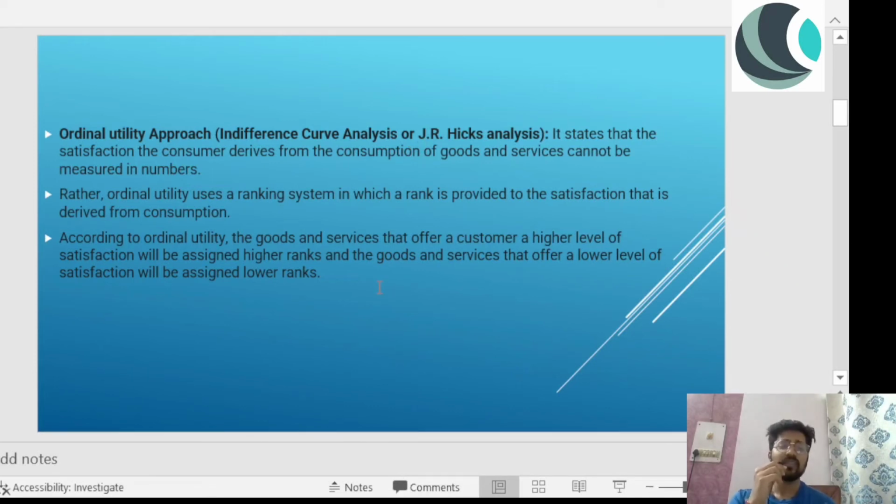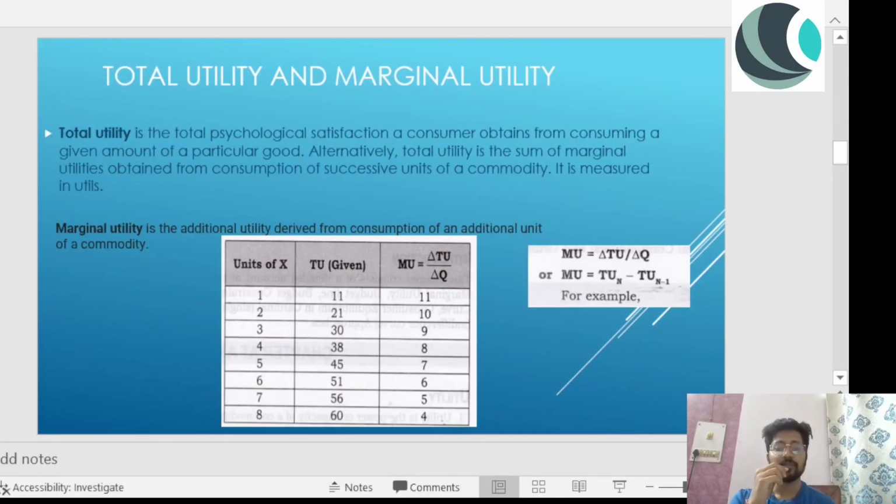So the difference is, I think everyone is clear with this. In ordinal, you cannot measure the satisfaction that you receive from the consumption of goods or services in numbers, but in cardinal you can do that. In ordinal, you give ranks to the goods and services that you have received in order of the satisfaction they provide you, right? So this is about the utility approaches.